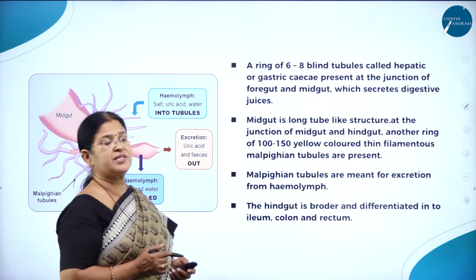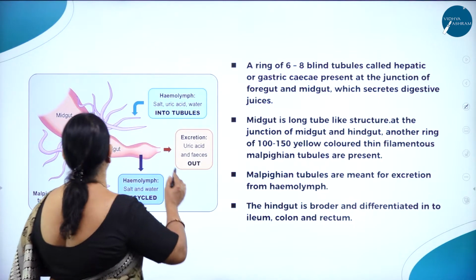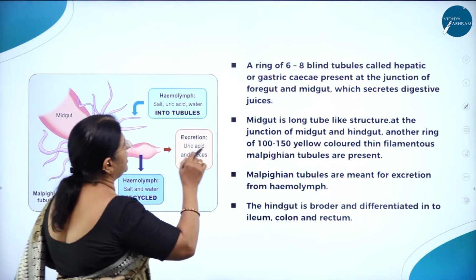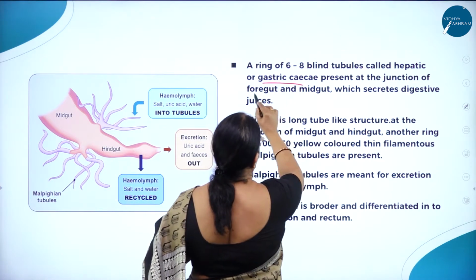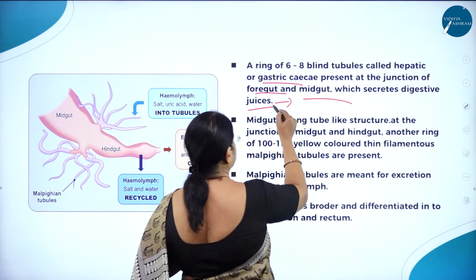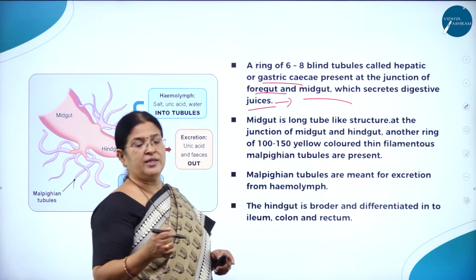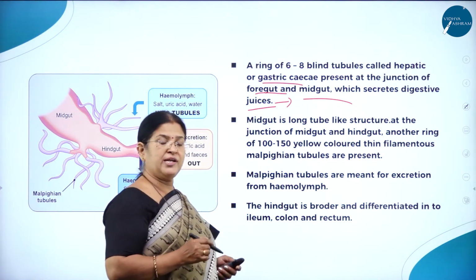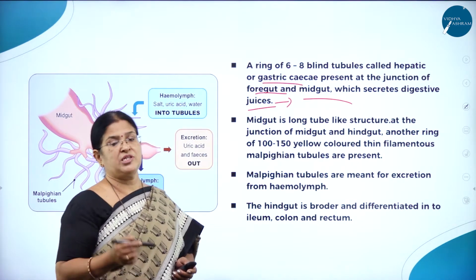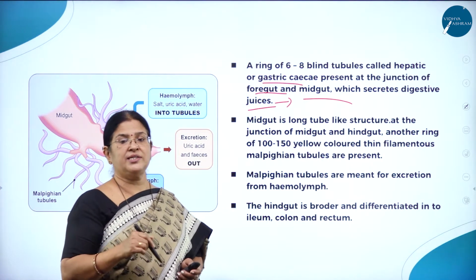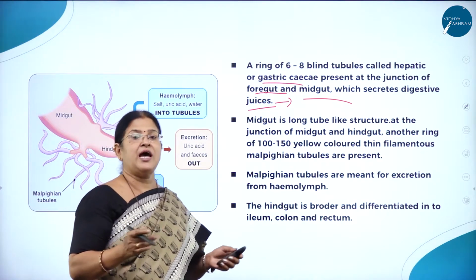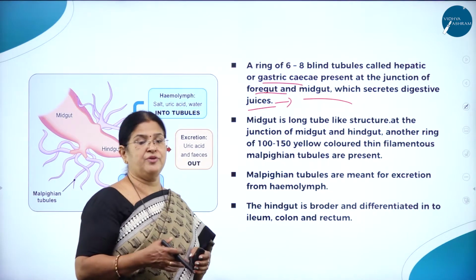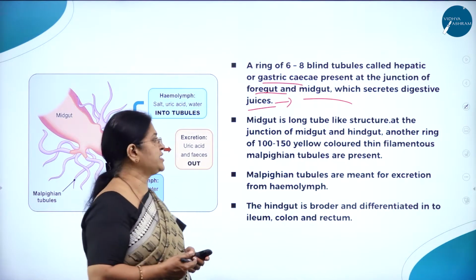Then a ring of 6 to 8 blind tubules. Here you can see the blind tubules, they are called hepatic caecae. Hepatic caecae are present at the junction of the foregut and midgut and secrete digestive juices. As I said, the hepatic caecae are mainly responsible for releasing certain digestive enzymes which are poured into the gizzard, and the gizzard grinds the food, and the digestive juices are mixed with the ground food and the process of digestion takes place.